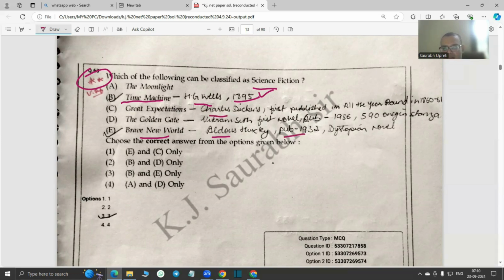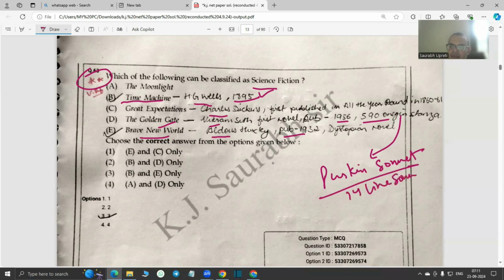Great Expectations is, of course, by Charles Dickens, very important novel. The Golden Gate is by Vikram Seth. It's the first novel of Vikram Seth, published in 1986. It is written in 590 Eugene Onegin stanzas. Now, Eugene Onegin was a great Russian work, and the Eugene Onegin stanza is also known as Pushkin sonnet, right? So he actually wrote in 14 lines, typical Russian poetry. So it is a 14-line sonnet, but at the same time, it has a different metrical pattern. So go for detailed notes on the Eugene Onegin stanza.